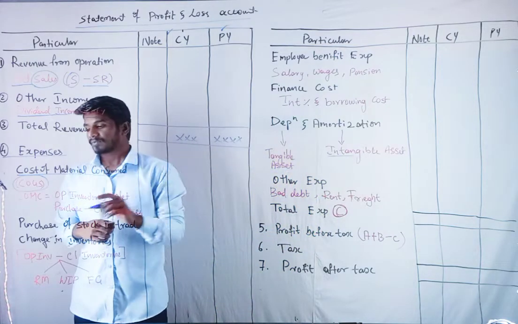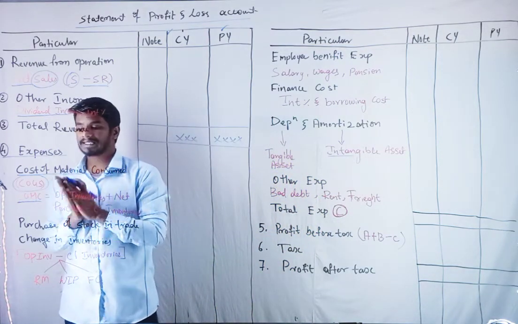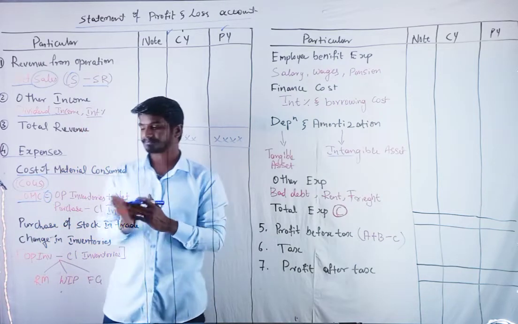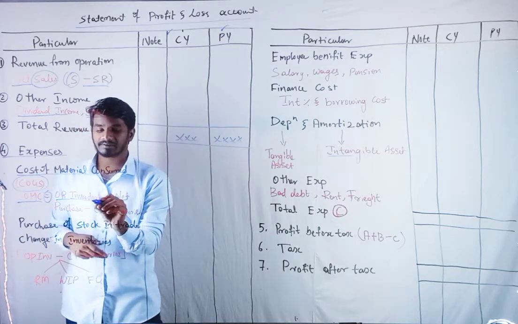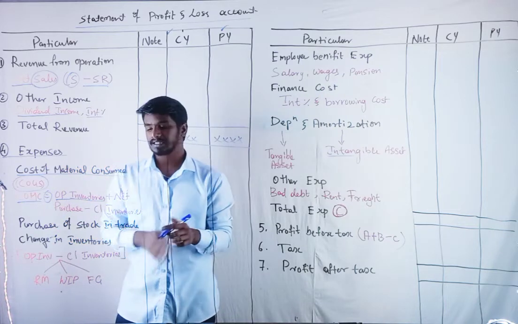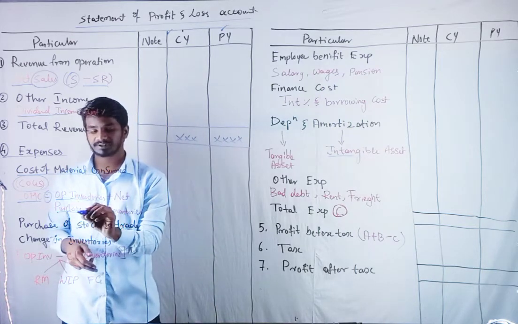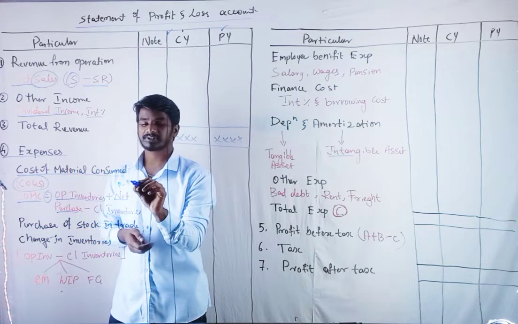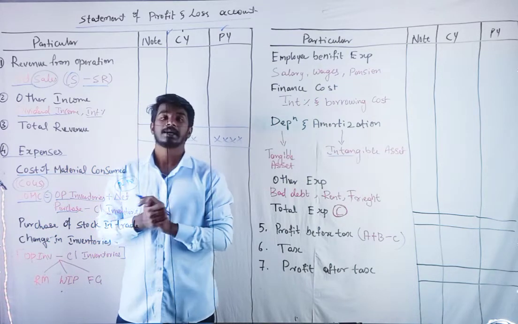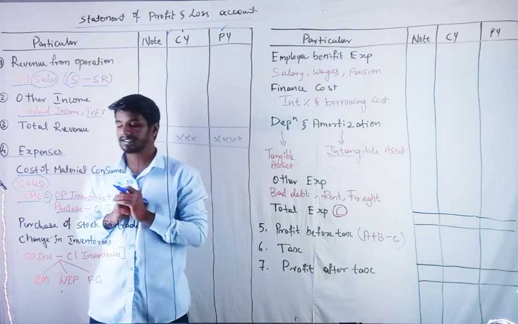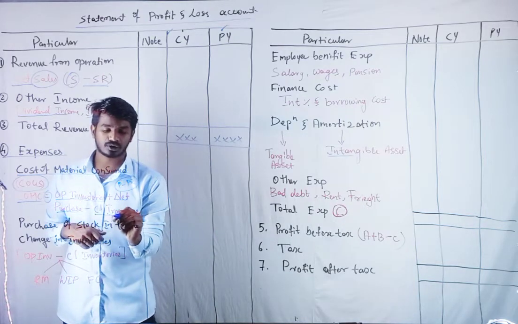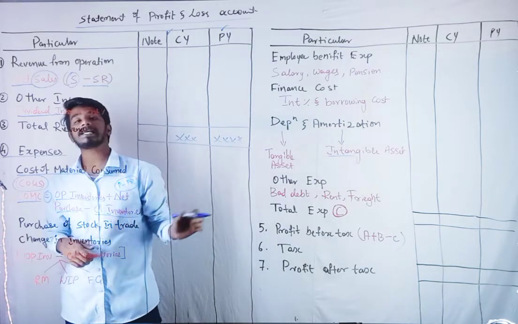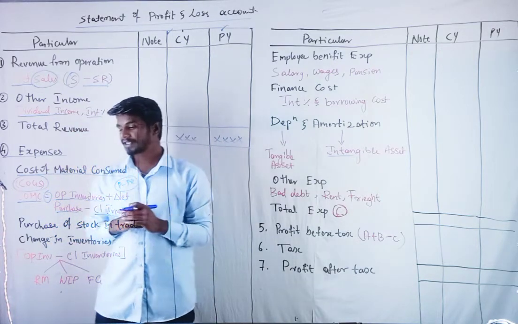We have a formula: opening inventories plus net purchase. Net purchase means purchase minus purchase return. Less closing inventory, it comes out as cost of material consumed.